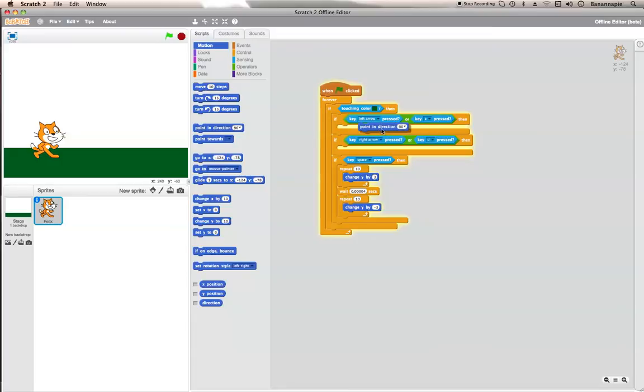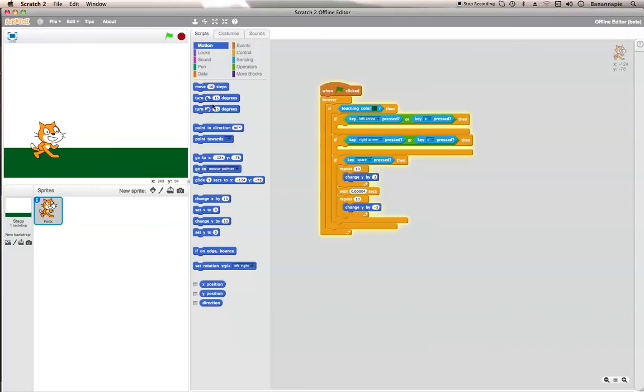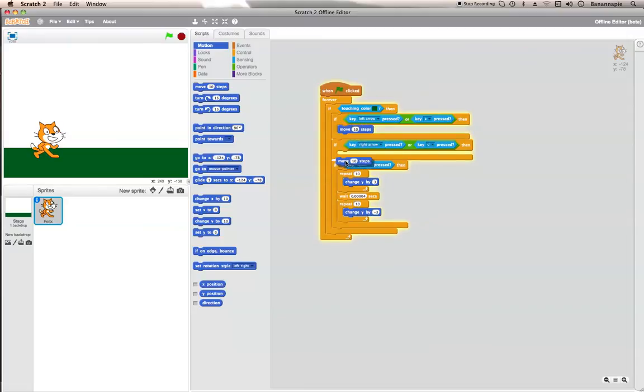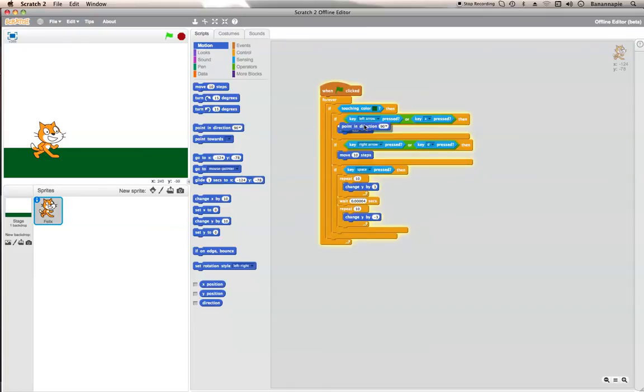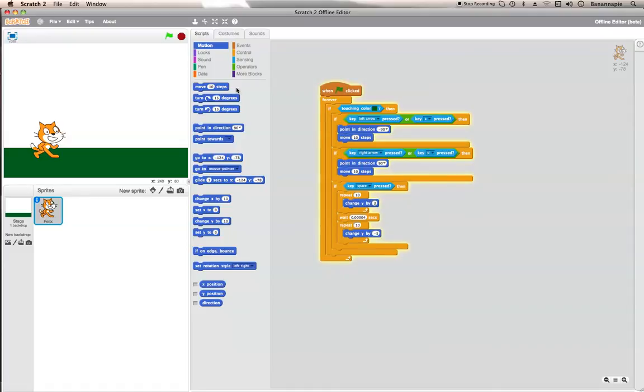Point in direction left. Wait, no. Move 10 steps. Move 10 steps. Point in direction -90. Point in direction 90.